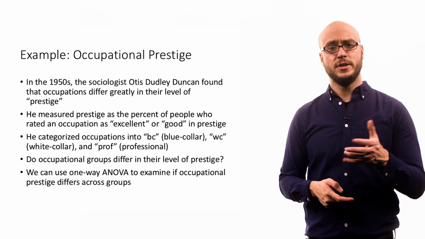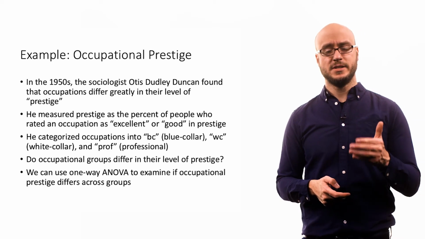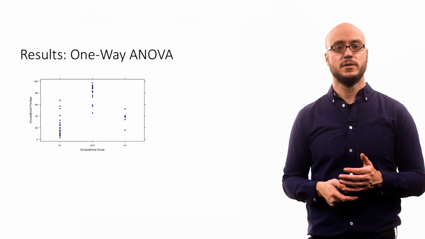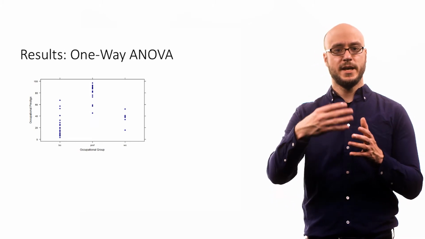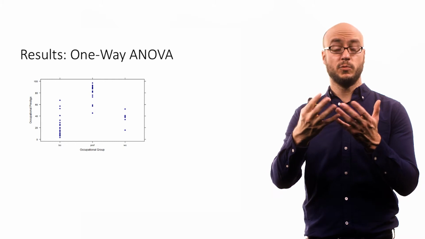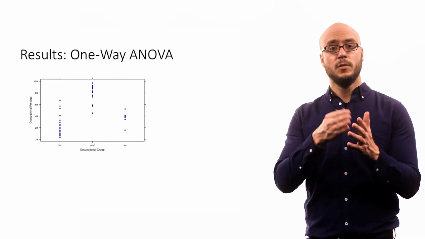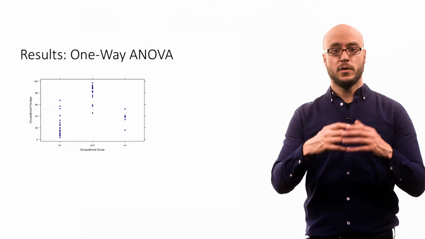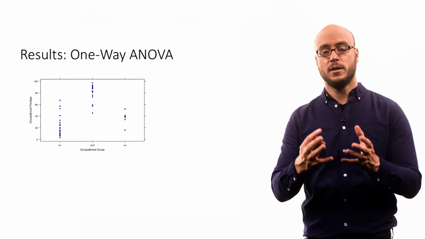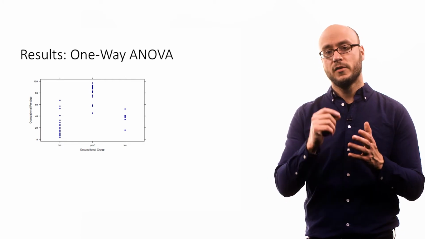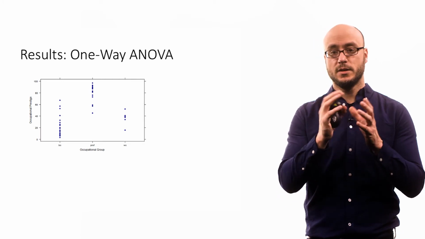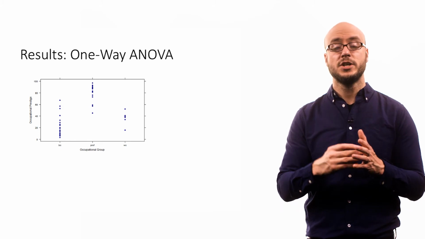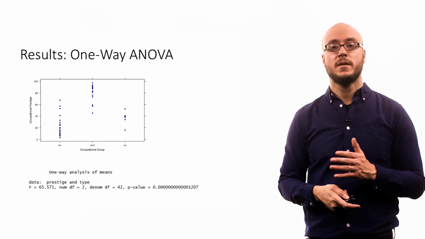So what we can do is use the one-way analysis of variance to examine if occupational prestige differs across groups. You can really think of it as what's called a strip plot. We have these three different groups, blue collar, white collar, professional, and then we have all these occupations within each group. There are a bunch of blue collar occupations, a bunch of white collar occupations, and a bunch of professional occupations.